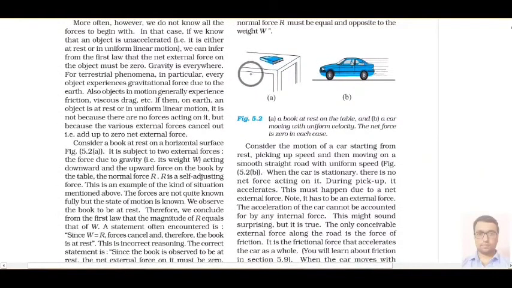After that, he gave different examples of why a book on a table is at rest. Because no net external force is acting. Actually, some gravitational force will act on this book, that is mg, but some reaction force is also acting. Both are equal, so the body is not moving. However, in case of a car, you are applying some kind of energy, that is mechanical energy, and that mechanical energy makes this car move in a particular direction.